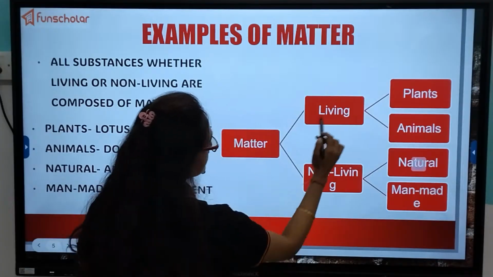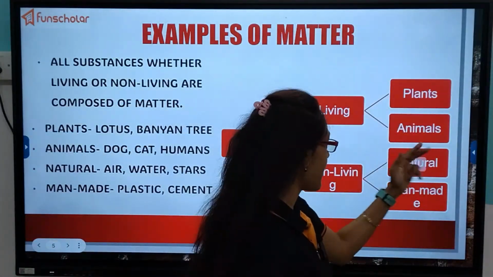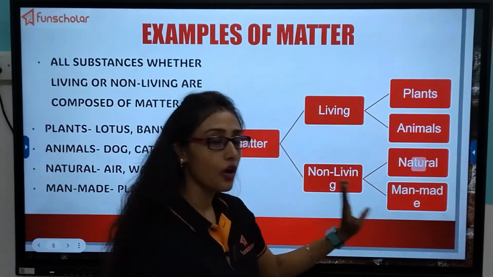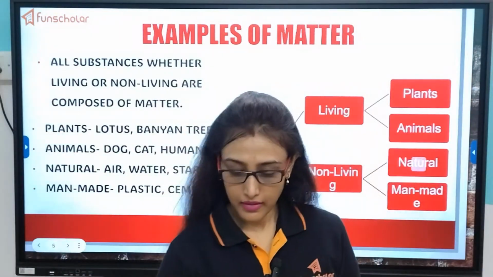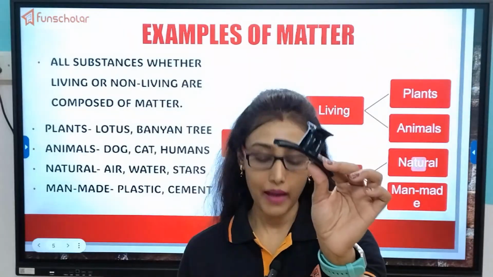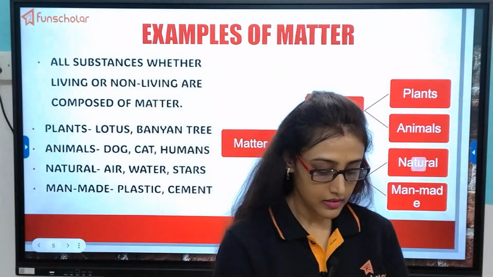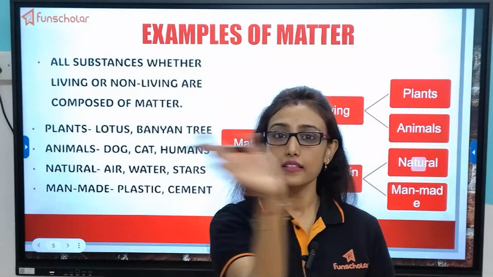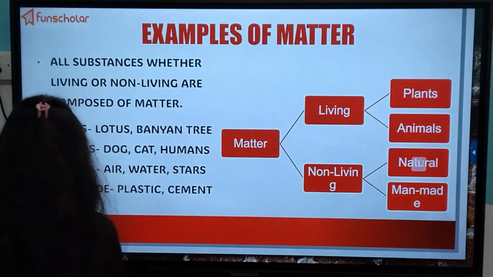Matter is subdivided into living and non-living. Living: plants, animals. Non-living: natural or man-made. Everything is matter. Even my mobile phone is matter, this clip is matter, this board is matter, the air moving inside this room is matter.